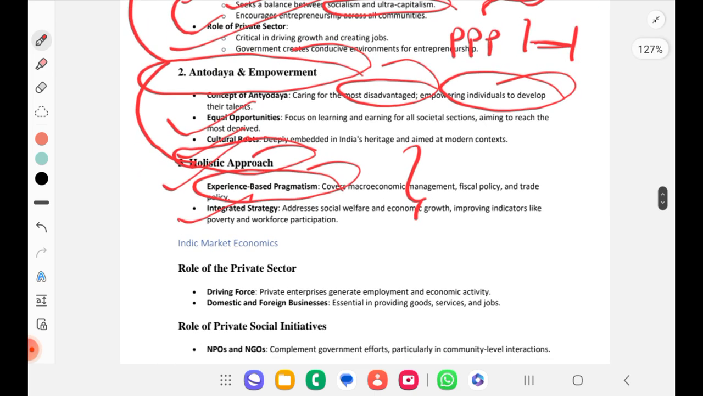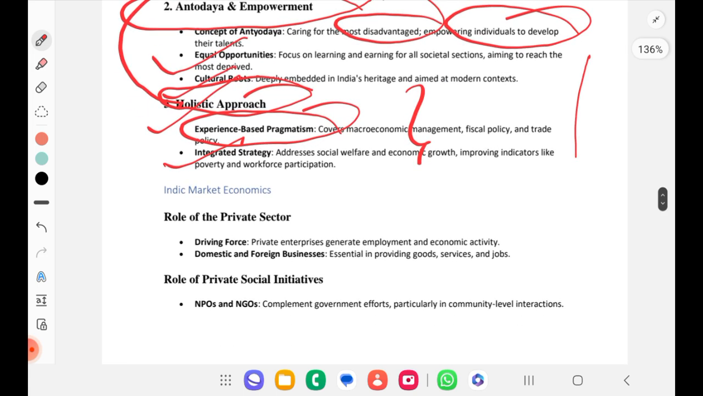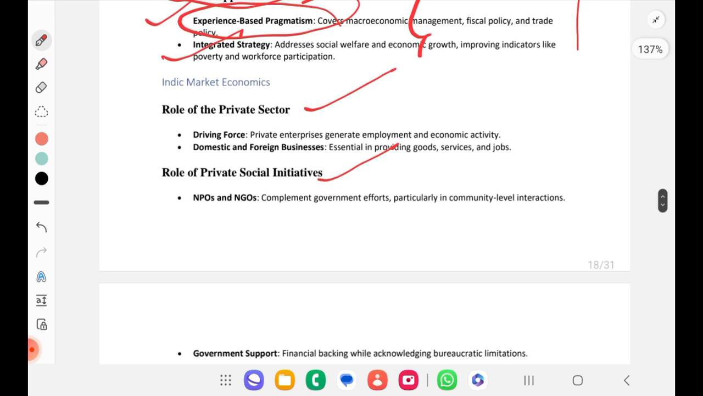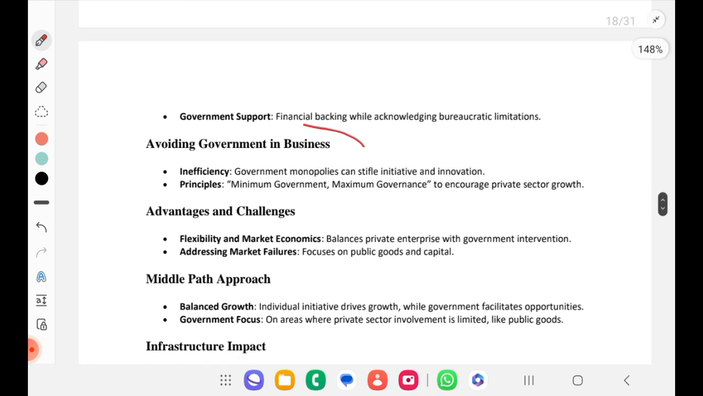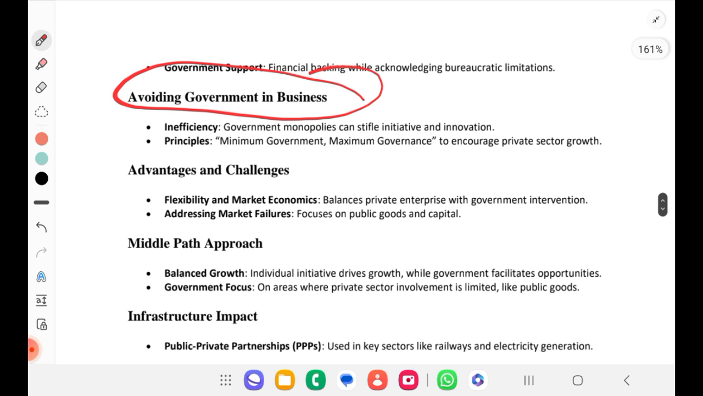In depth, if you see Indic market economics, the role of private sector I already explained, and private social initiatives like NGOs, NPOs, avoiding government in business. For balancing, you should use the term minimum government, maximum governance. Very important phrase, okay?